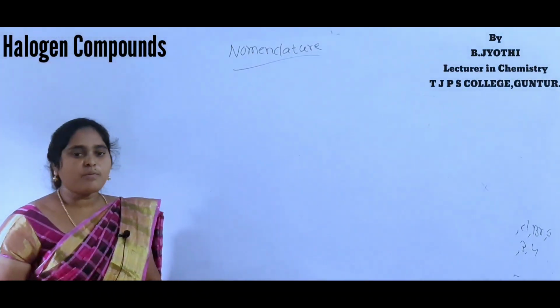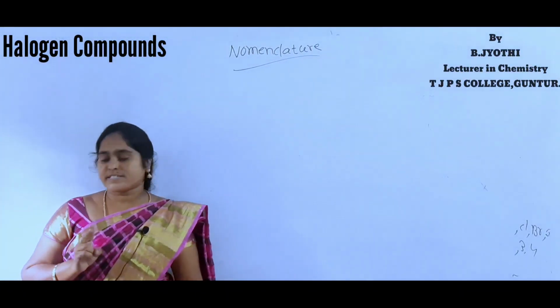First one is common name and second one is IUPAC name.